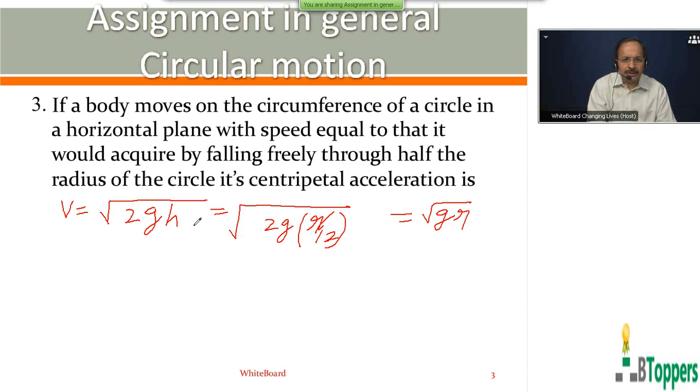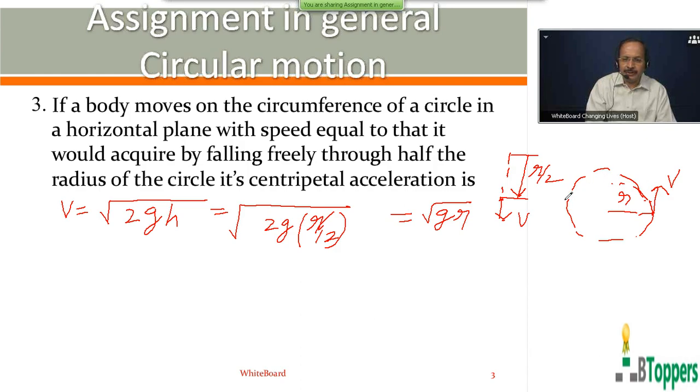So according to the problem, the body moves in the circumference of a circular path in a horizontal plane with a speed that it would acquire by falling freely under gravity by a vertical distance equal to half of the radius of the circular path.